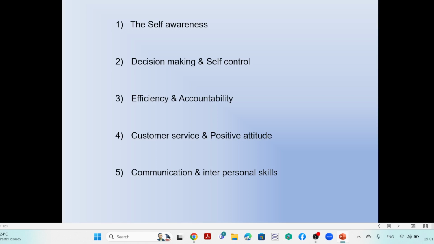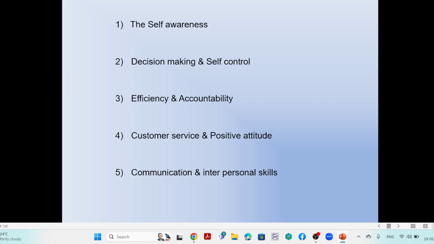The efficiency and accountability is nothing but it has a capacity to control most of all the activities. That is why it has efficiency as well as accountability. And again, we can take it as customer service. Always the positive attitude, positive thinking is one of the important.